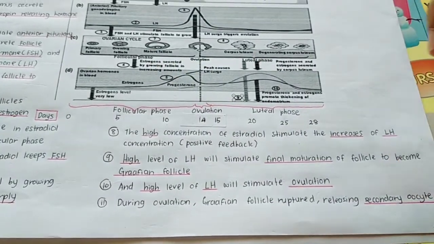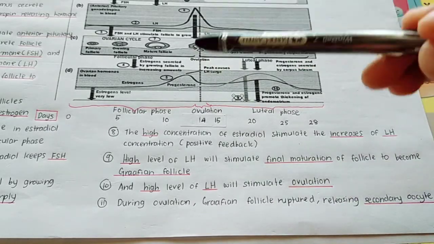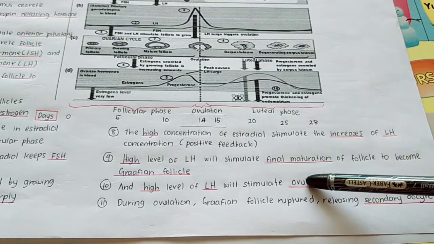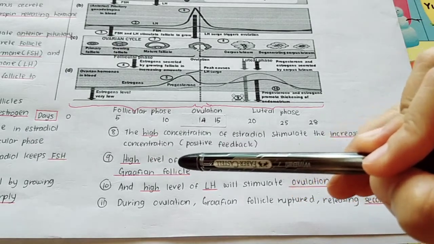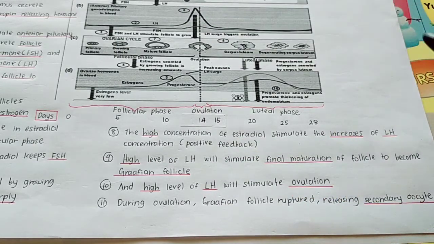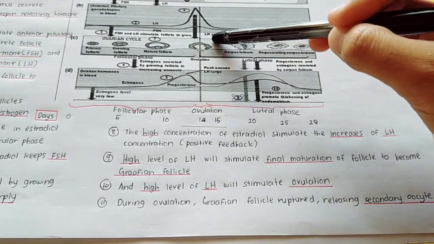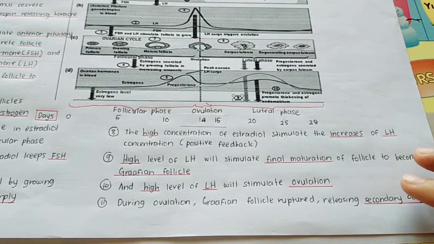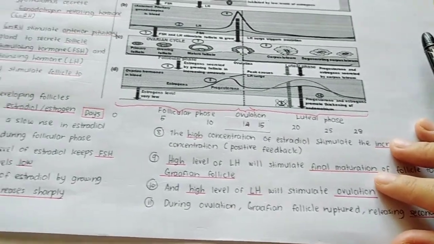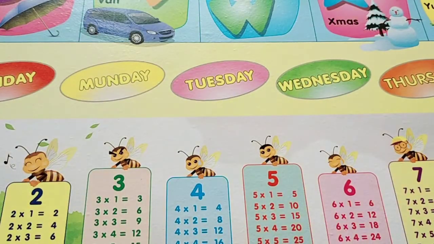When the concentration of LH is high, it will stimulate the final maturation of follicle to become Graafian follicle, and also it will stimulate ovulation. So what is the meaning of ovulation? Ovulation means Graafian follicle ruptured and release secondary oocyte. Okay, so this is follicular phase. Okay, next we look at luteal phase. What happened after ovulation?